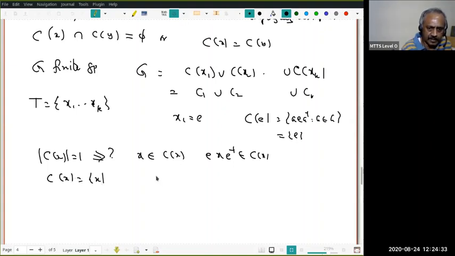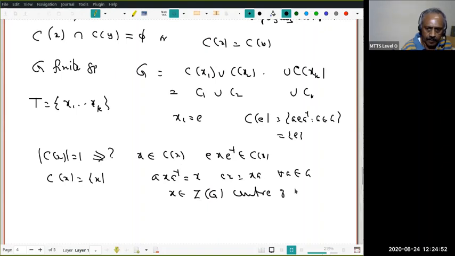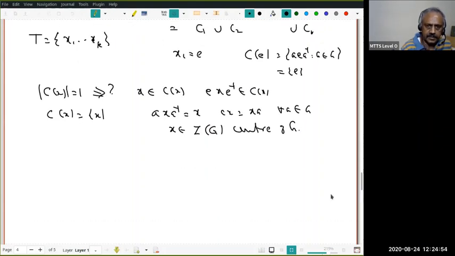When does this happen? It happens if a x a inverse equals x, because it's a singleton. That means a x equals x a, for all a. What does that mean? That means x is in the center of G. So the conjugacy class of an element consists of that element alone if and only if that element is in the center of the group.